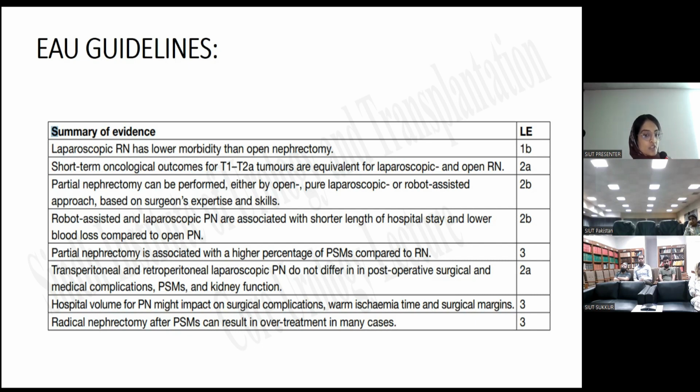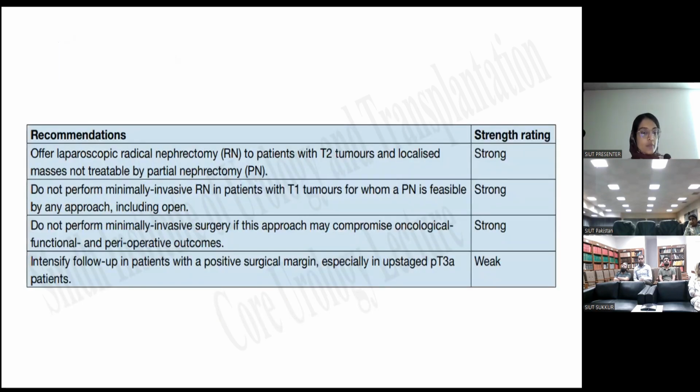Hospital volume for partial nephrectomy might impact on the surgical complications, warm ischemia time, and the surgical margins. Radical nephrectomy after positive surgical margins can result in over-treatment in many cases. So this makes level of evidence 3 for both. Recommendations: offer laparoscopic radical nephrectomy to patients with T2 tumors and localized masses not treatable by partial nephrectomy.